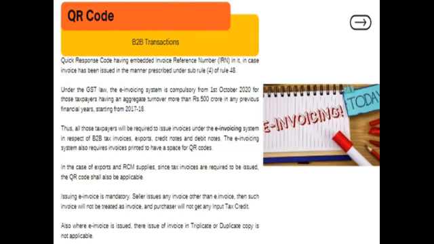Now, a GST e-invoice will be valid only with a valid invoice reference number. So, presently invoices, credit notes and debit notes when issued by a notified person for B2B transactions are covered under e-invoice. Though different documents are covered, for ease of reference and understanding, the system is referred to as e-invoicing.